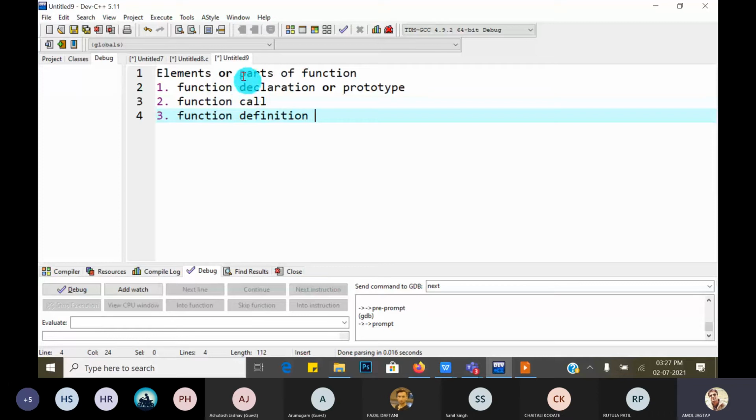Understood? So what is the syntax of all these and how does it work? We will take one example and write everything, the function declaration and so on. So let's take one simple example.